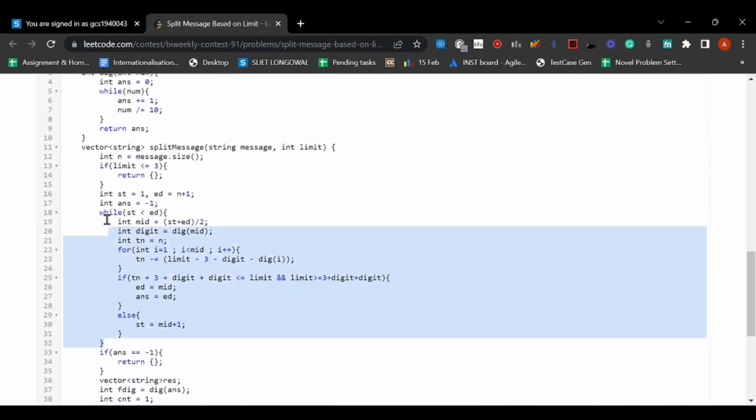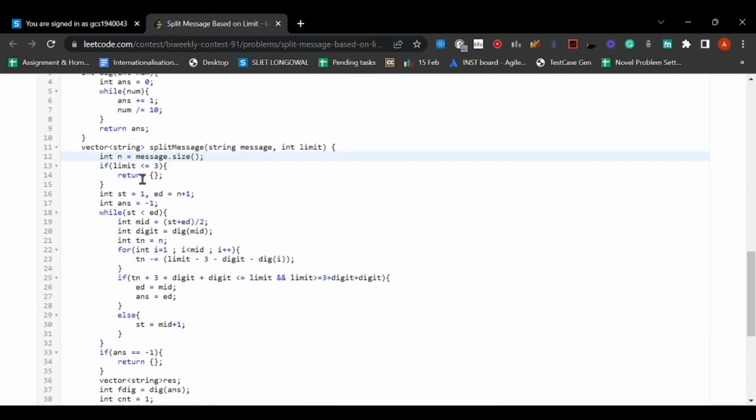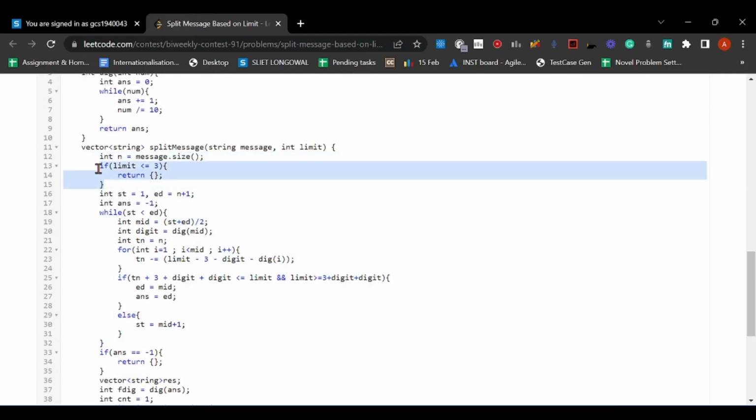So if limit is 3, I am returning an empty vector, and else I am applying binary search on x, which is basically mid right now. It can be from 1 to n plus 1. x is the number of strings I am splitting my original message into. This means x is the length of the answer vector.